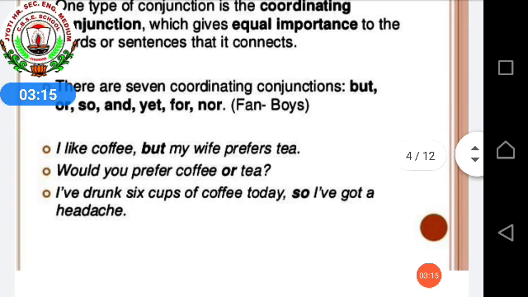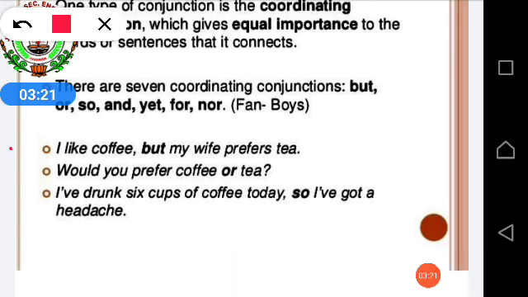Now we will see the examples. First example, I like coffee, but my wife prefers tea. That means here we are not doing any comparison and both have equal importance. One person is liking coffee, and the other person is liking tea. So it has equal rank or importance.